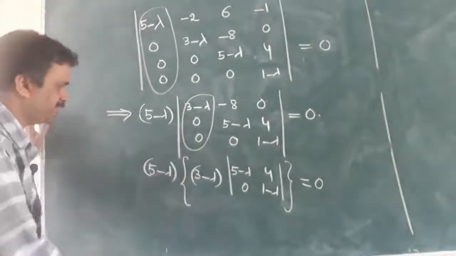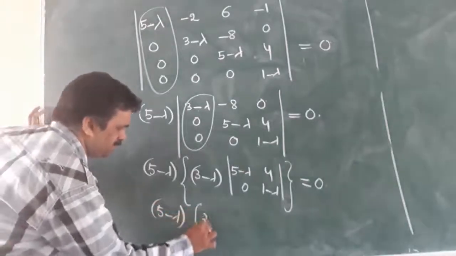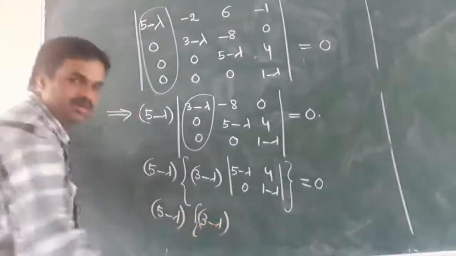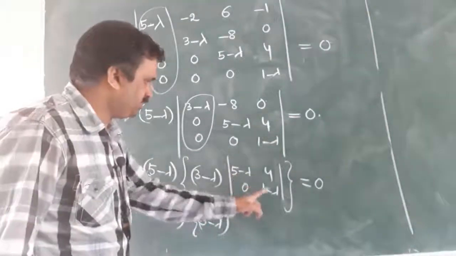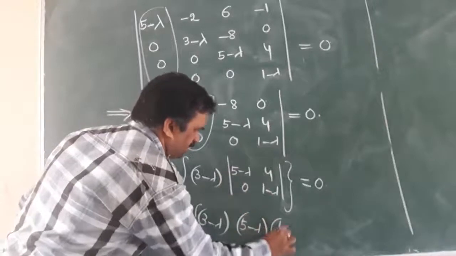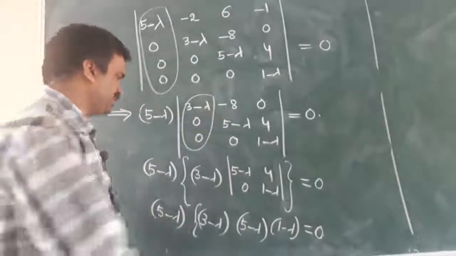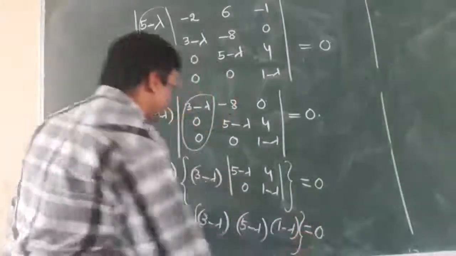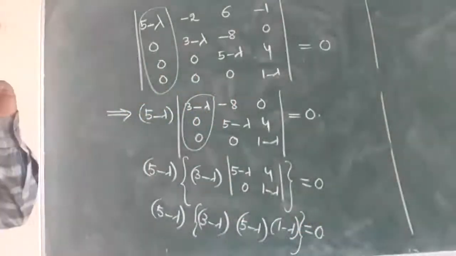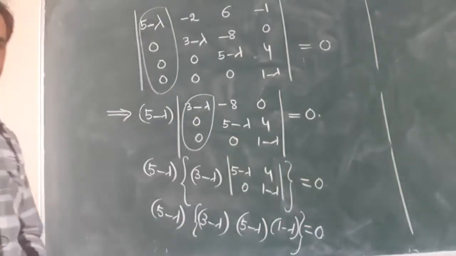Now I have to find the determinant: 5 minus lambda into 3 minus lambda into AD minus BC, which is 5 minus lambda into 1 minus lambda, equal to 0. So all the product elements we get: 5 minus lambda, 3 minus lambda, 5 minus lambda, 1 minus lambda equal to 0. Copy up to here.